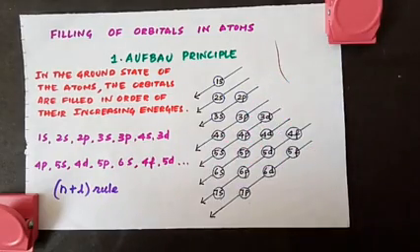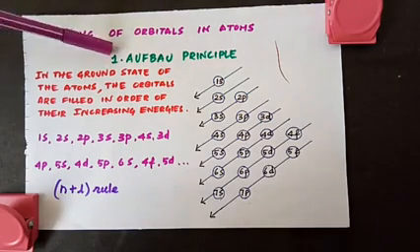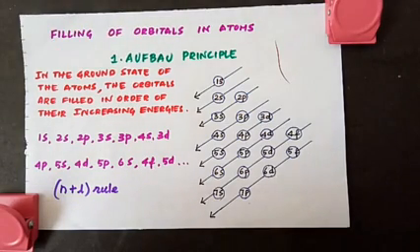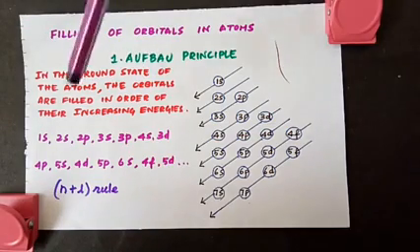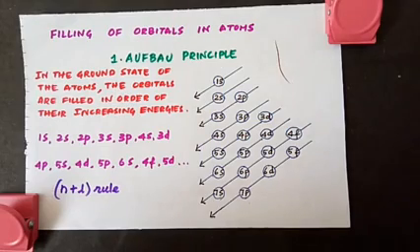So while filling the orbitals in an atom with electrons, I told you certain rules are followed. One such rule is called the Aufbau principle. Aufbau in German means building up. So you are going to build up the atoms with electrons. So the rule is, in the ground state of the atoms, the orbitals are filled in order of their increasing energies. So this is the order of increasing energies and the electron is filled accordingly.